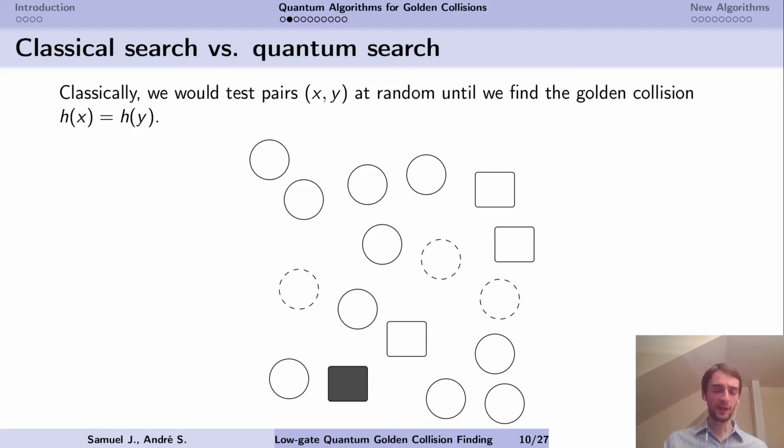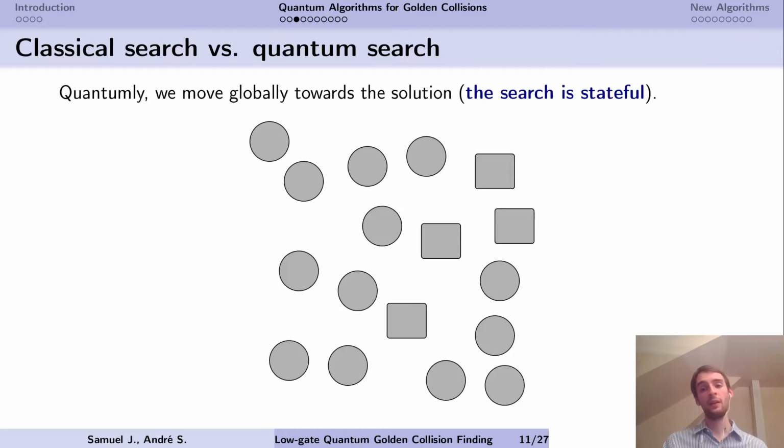In the quantum setting, we do things differently. First of all, quantum search is a stateful procedure. It starts from a quantum state that is a superposition over the whole search space, so it's like a distribution over all possible elements. The operations, which are also iterates, will progressively transform this superposition and move towards a superposition over only the solutions. So in our case, the one golden solution.